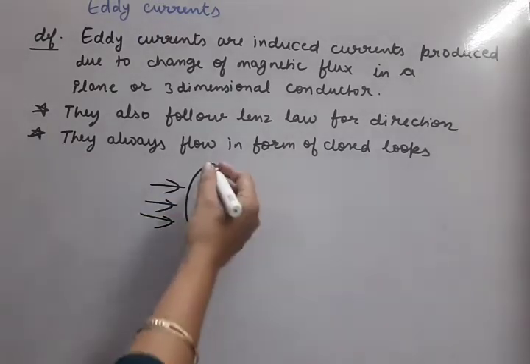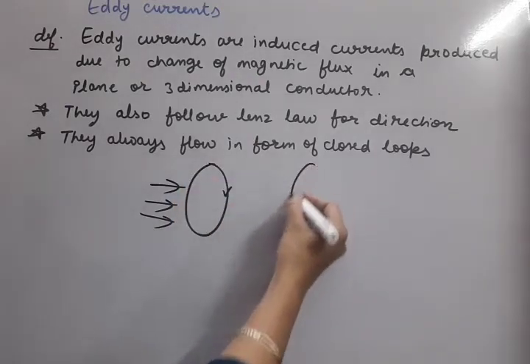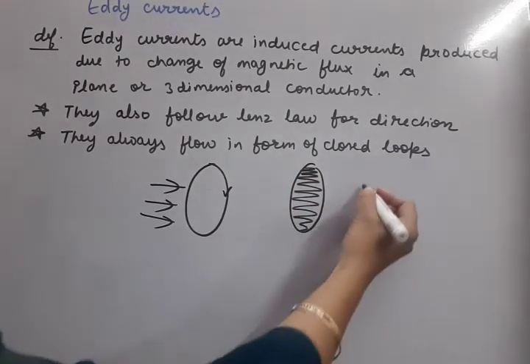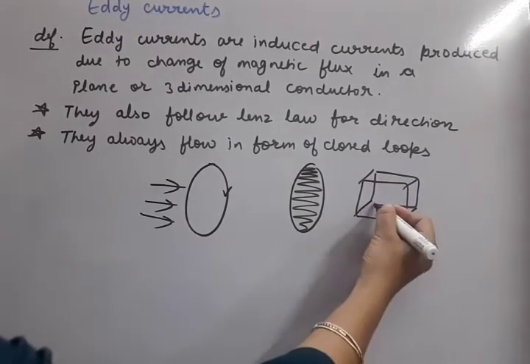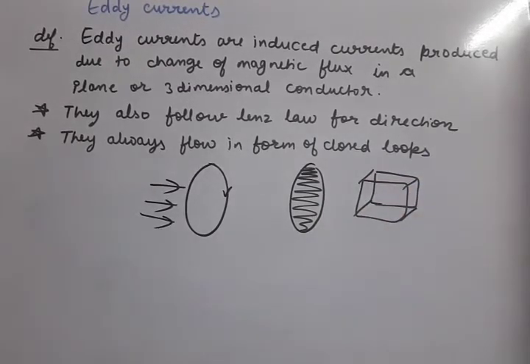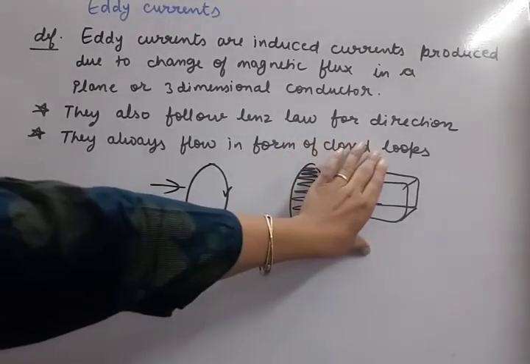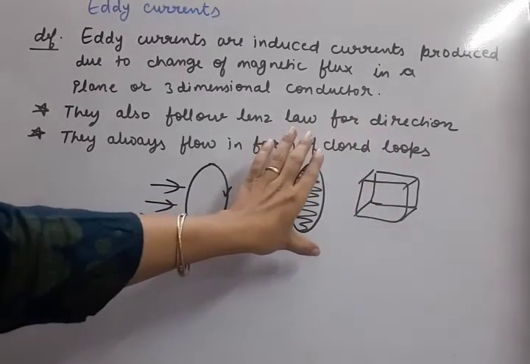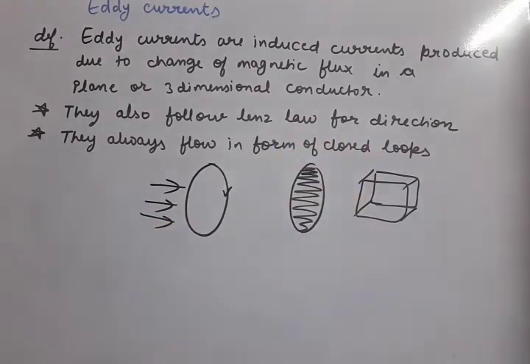But suppose in place of a coil or a wire, a metallic conductor which is two-dimensional or three-dimensional is given, and through this 2D or 3D object the change of magnetic flux is taking place. Then also some currents are produced that are also induced currents only, but now we name them what? Eddy currents.